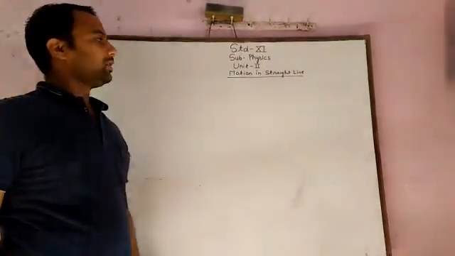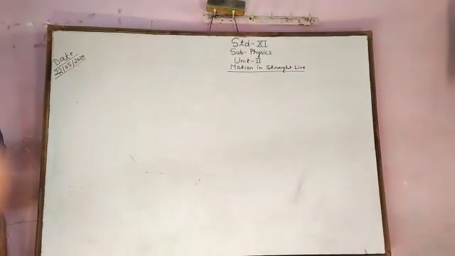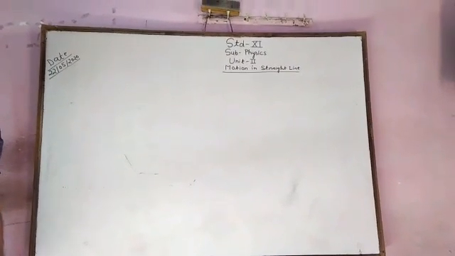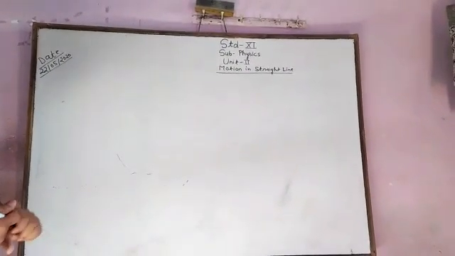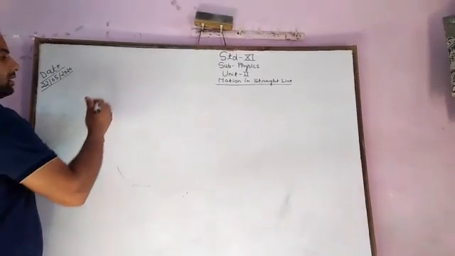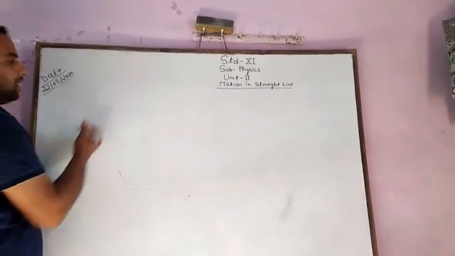Motion in a straight line. We are discussing various types of terminology related to the motion in a straight line in the previous lectures. Now the next terminology in motion in a straight line: in the previous lecture we discussed distance and displacement. Now we are discussing